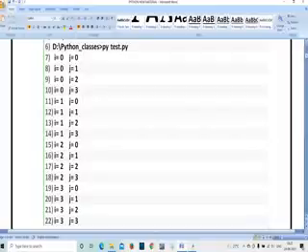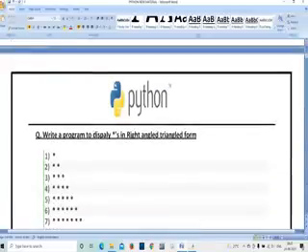Next, I is equal to 1, j is equal to 0. I is equal to 1, j is equal to 1. I is equal to 1, j is equal to 2. I value increments. If I value performs increment operation, j value keeps constant. If I value keeps constant, j value keeps on incrementing. That is the concept of this program.